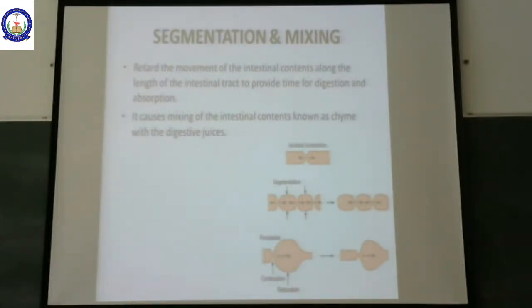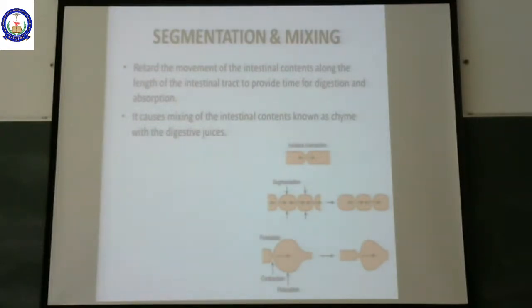And slowly it is going to be propelled into the intestine, to the duodenum, with the help of peristaltic movement. So we have seen two types of movements in the stomach. One is peristaltic movement, the second is segmentation or mixing movements.